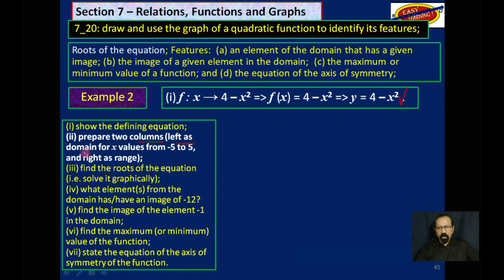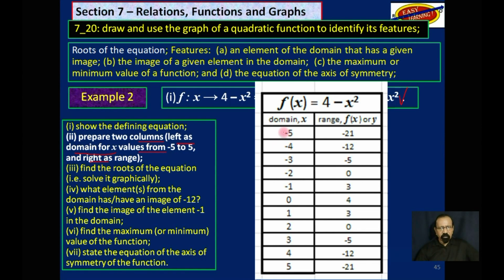The left as the domain for x values from -5 to 5, and the right as the range. We begin here at -5, ended up here at +5, and each of those elements from the domain, in turn, we will substitute for x here, and we will get the image for that element. Put all the images together, and you get the range. So we have completed that.